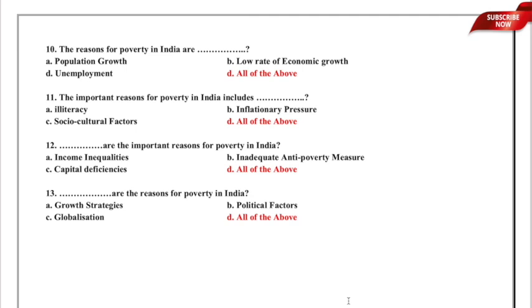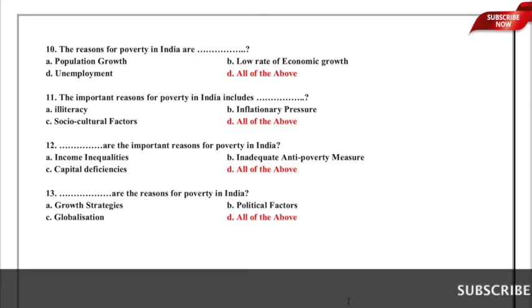Now, in questions number 10, 11, 12 and 13, we have seen 12 important reasons for poverty in India, and they are population growth, low rate of economic growth, unemployment, illiteracy, inflationary pressure, socio-cultural factors, income inequalities, capital deficiency, inadequate anti-poverty measures, growth strategies, political factors, as well as globalization. So, these were 12 important reasons for poverty in India.